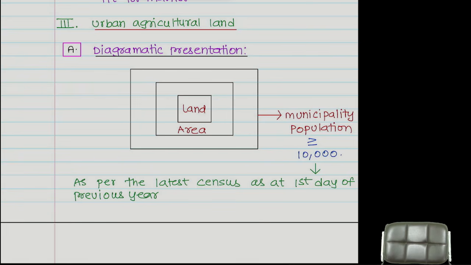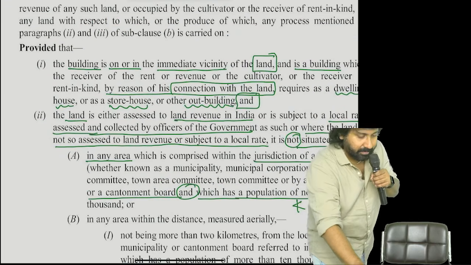Tell me. I paid land revenue, or I paid local rates. Then automatically you are rural only, because land revenue and local rates are only for rural agricultural lands in India. If I have no land revenue collection, and second, I don't have any local rate collection, in that case you need to check this condition. Understood? Don't just nod the head. I will never believe you. Read the Act properly.